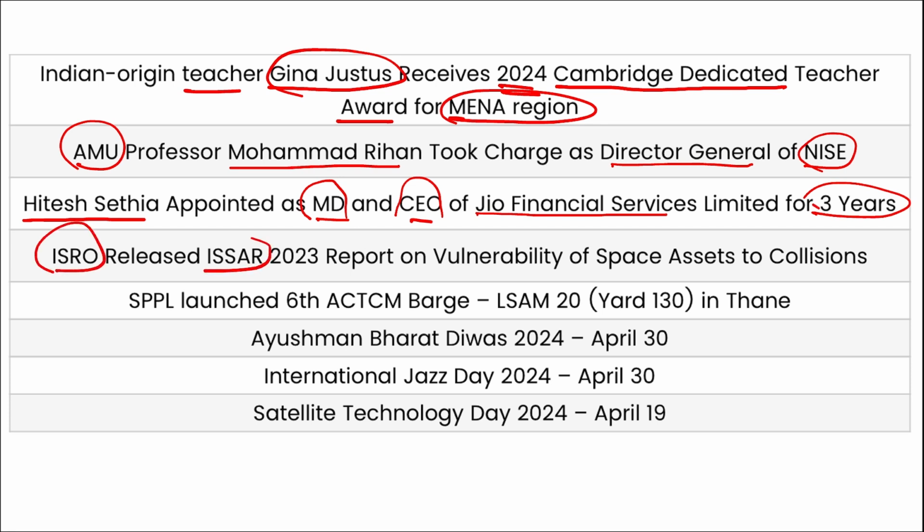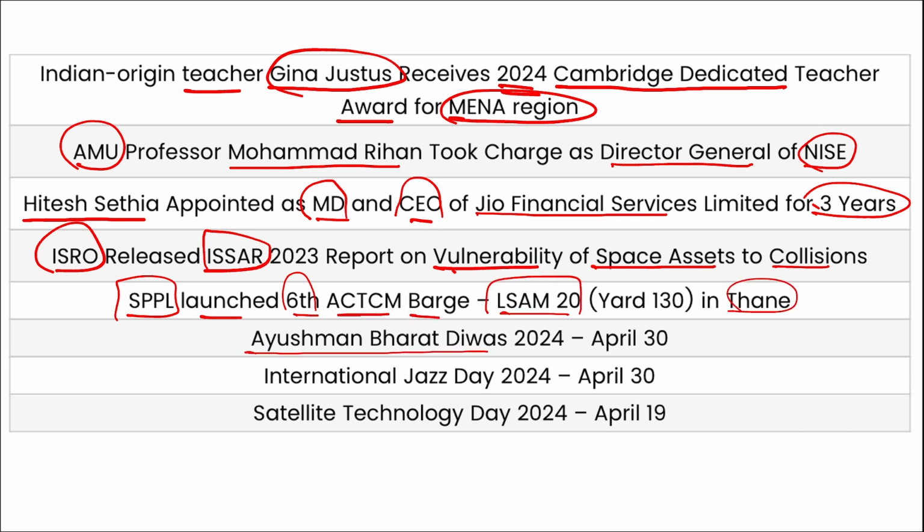ISRO has released ISSAR 2023 report on vulnerability of space assets to collisions. Then SPPL launched 6th ACTM barge LSAM 20 in Thane, Maharashtra. Ayushman Bharat Divas observed on 30th of April, International Jazz Day on 30th of April, and Satellite Technology Day on 19th of April. So these were your important segment for the day, friends.